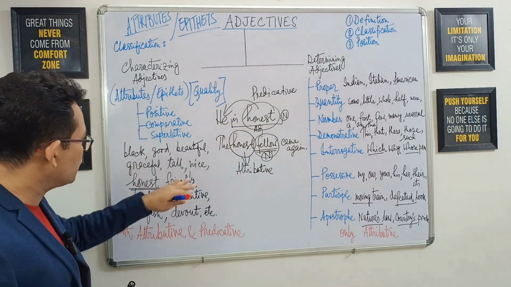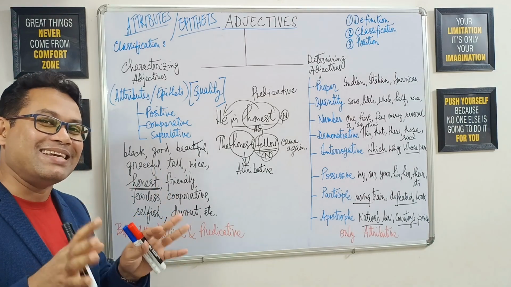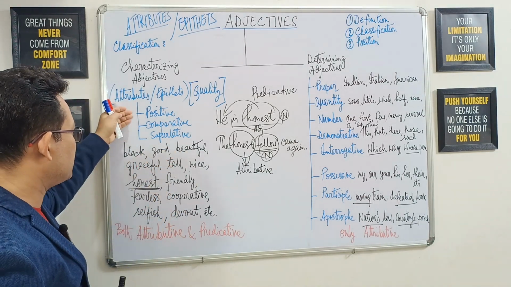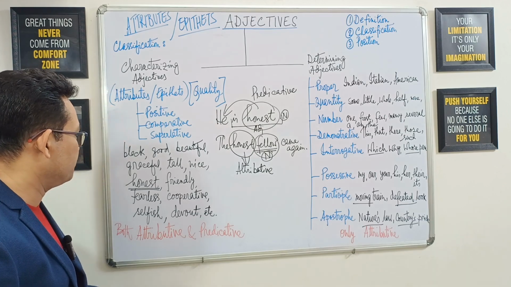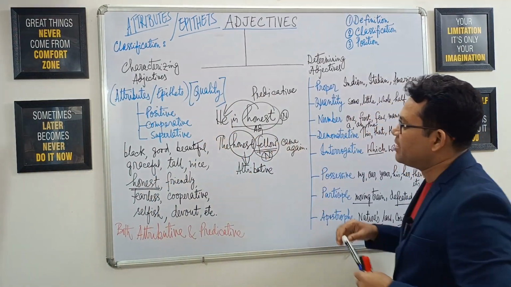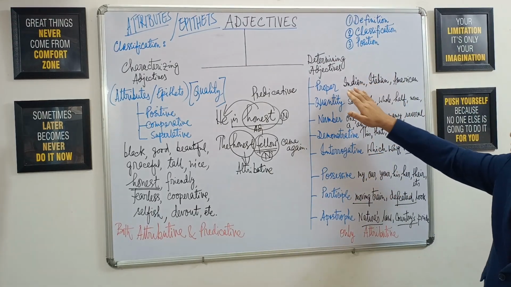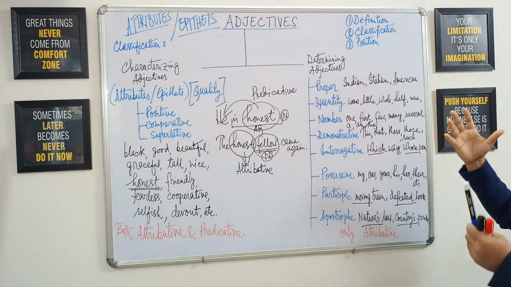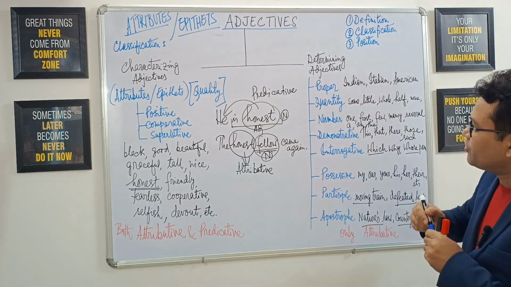Side by side we can also get the 3 degrees of adjectives out of these basic adjectives, like positive degree, comparative degree, and superlative degree. Now mind you that we can use only the proper adjectives, Indian, Italian, American, and so on, as both predicative and attributive.